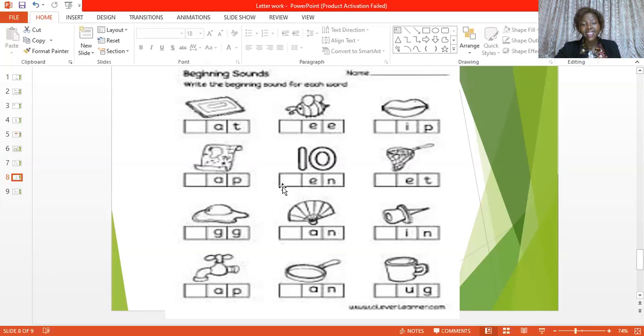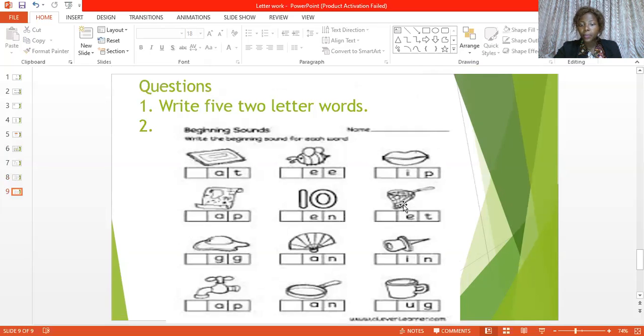We have ten. Letter T sounds as in ten. So this place we have the letter T. Then we also have this. What is this, everybody? It's a net. Yes, net. Already we have X here. The beginning sound for net is what? Letter N sound as in what? Net. Letter N sound as in net. So your N will be here.